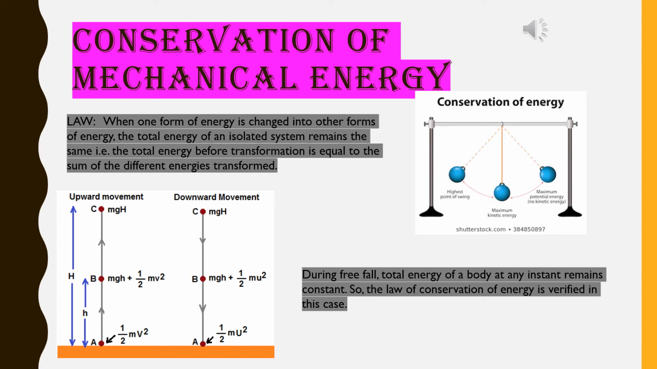And the next one, during free fall, total energy of a body at any instant remains constant. So the law of conservation of energy is verified in this case. Please see the second diagram. Upward movement is also there, downward movement is also there. At the point C, potential energy is highest, that is mgh. And at the point A, kinetic energy is highest, that is half mv square and half mu square. And at the point B, both the energies are there, potential plus kinetic energies. Proof will be discussed in a video.